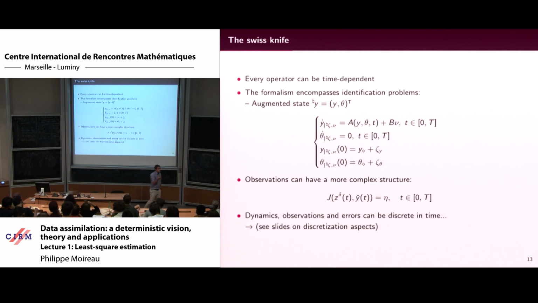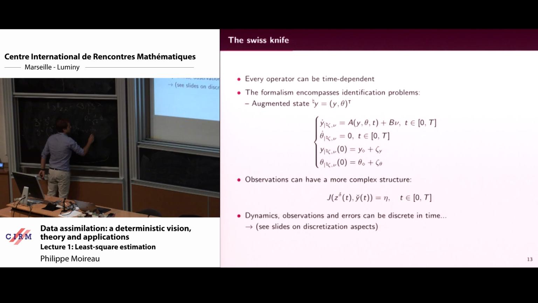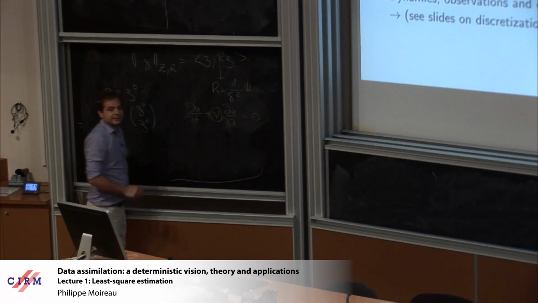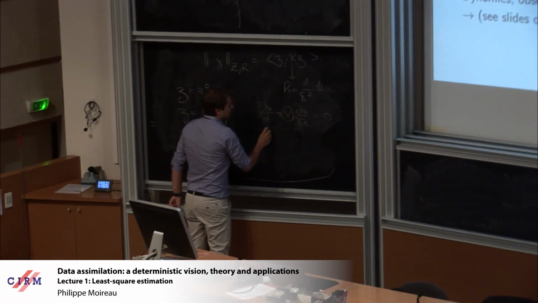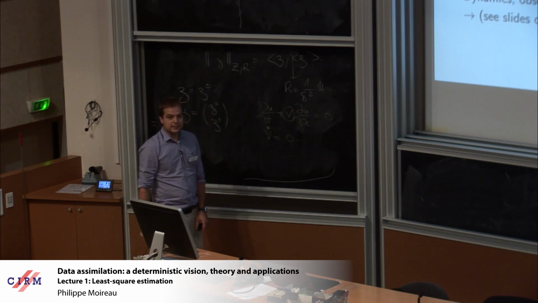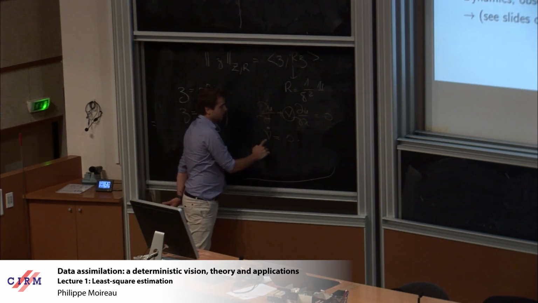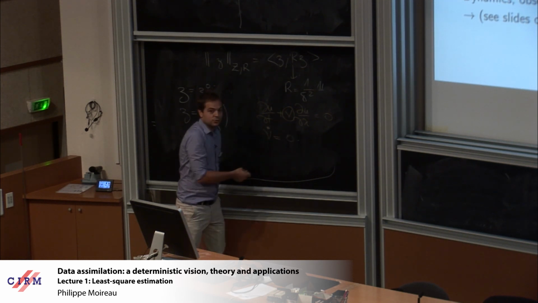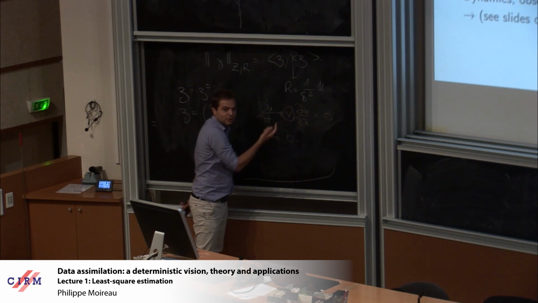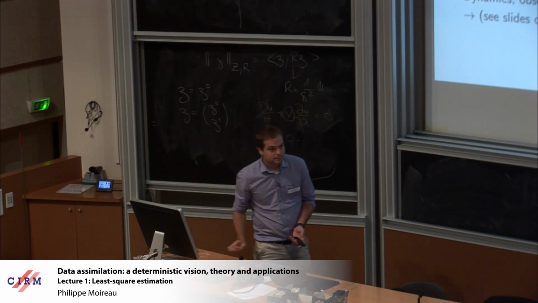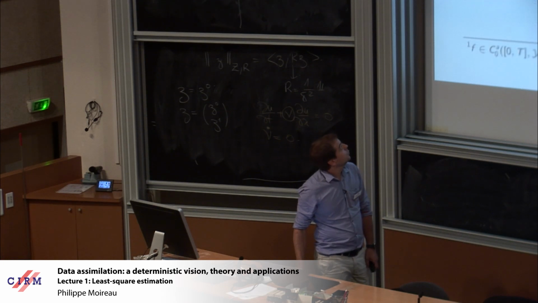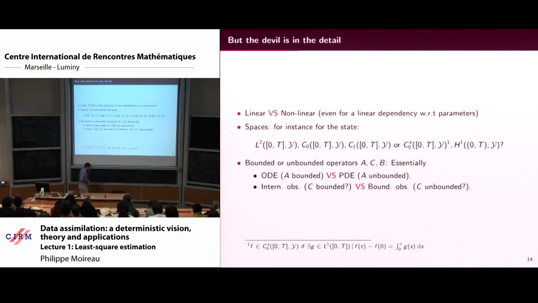For example, if I want to identify the initial condition, the problem in u is nonlinear, because the solution u depends nonlinearly on it. So everything can be very quickly nonlinear, and for now everything is formal.